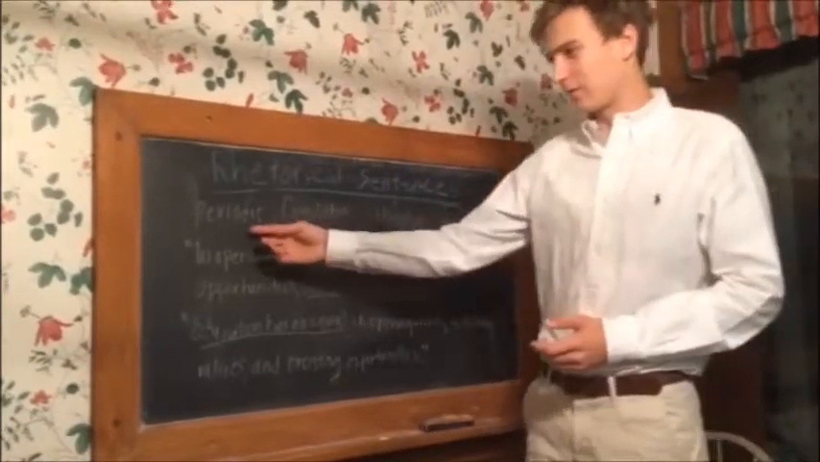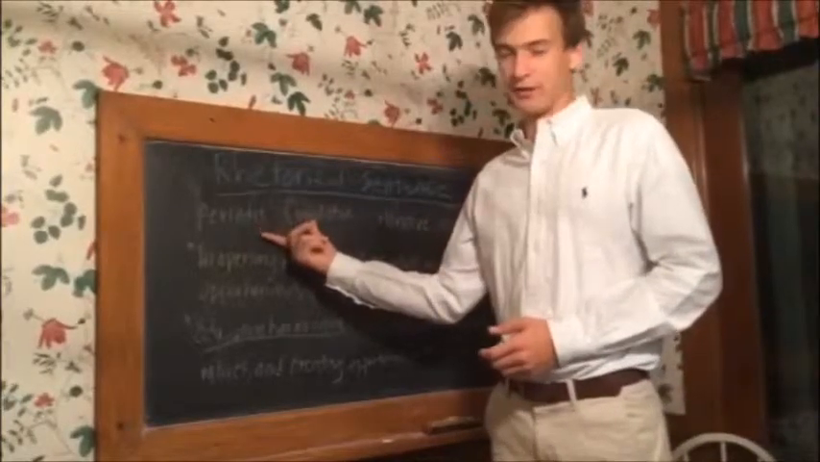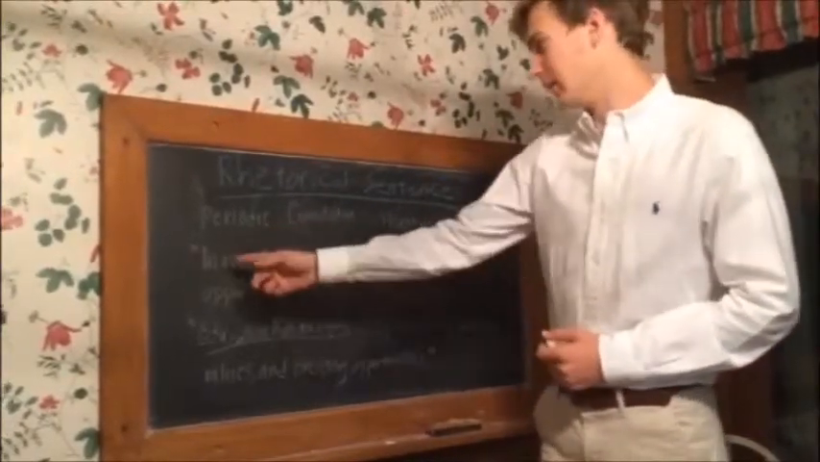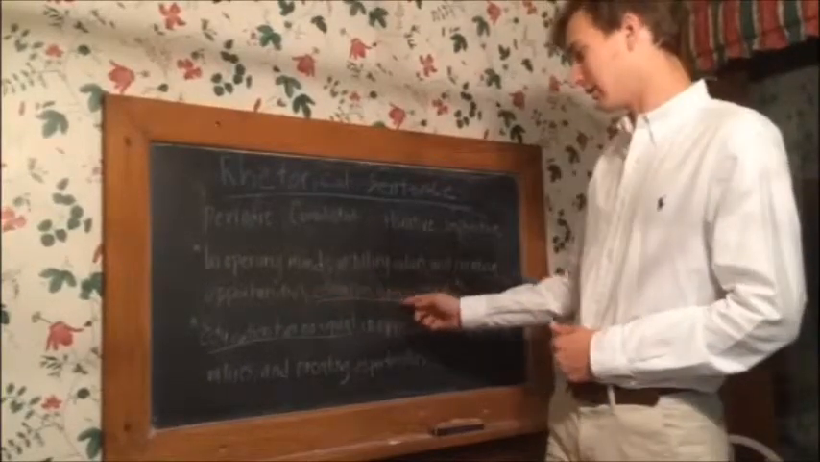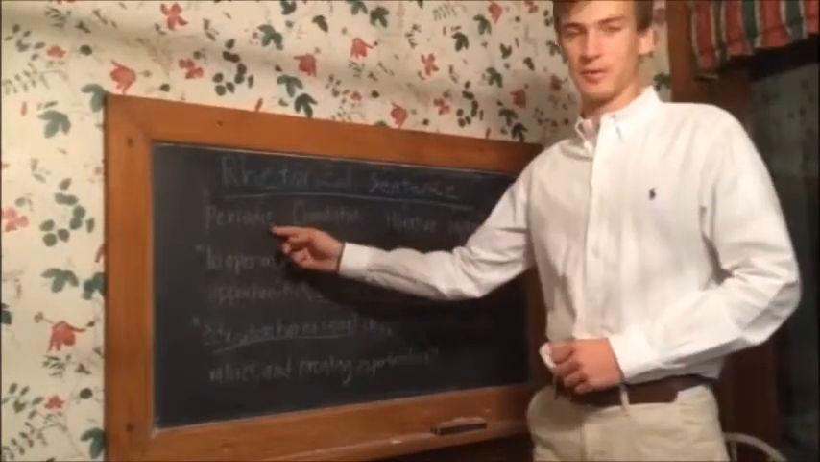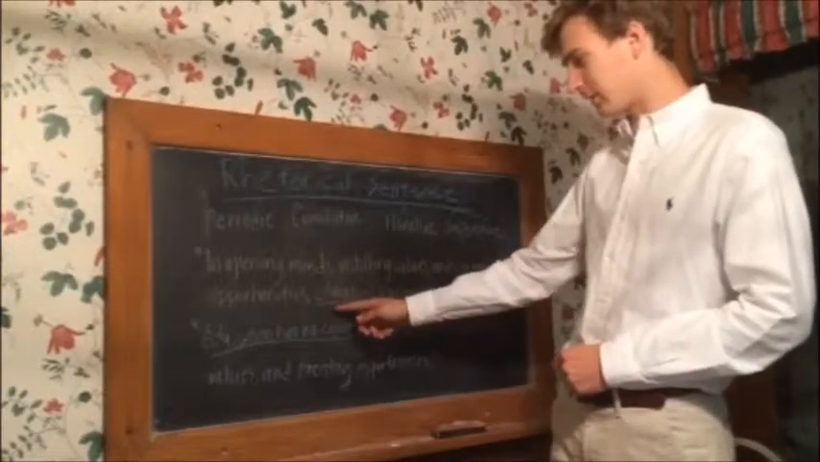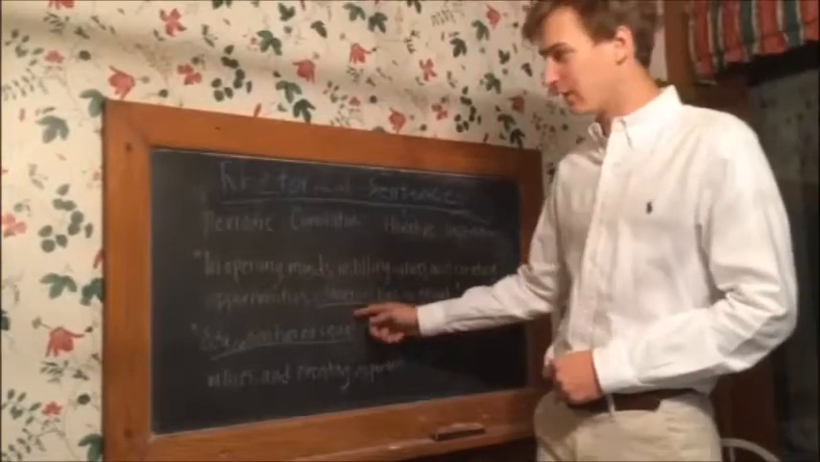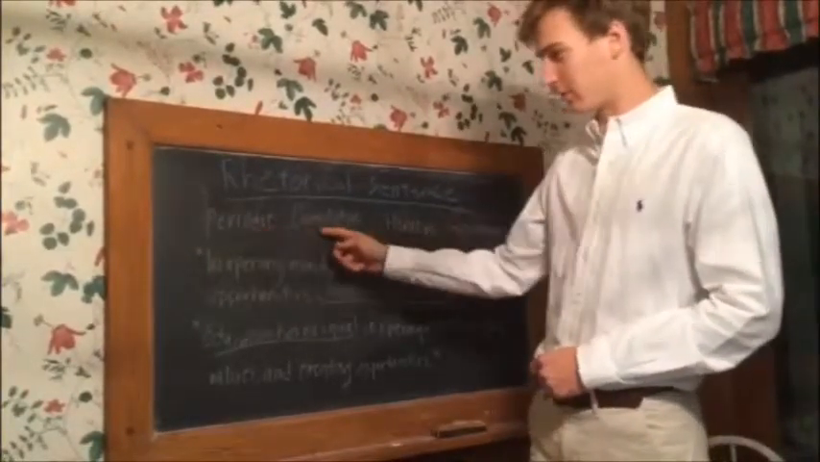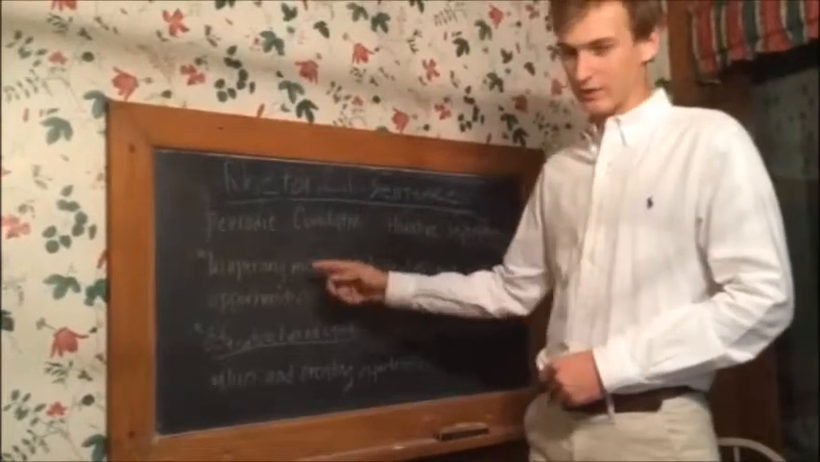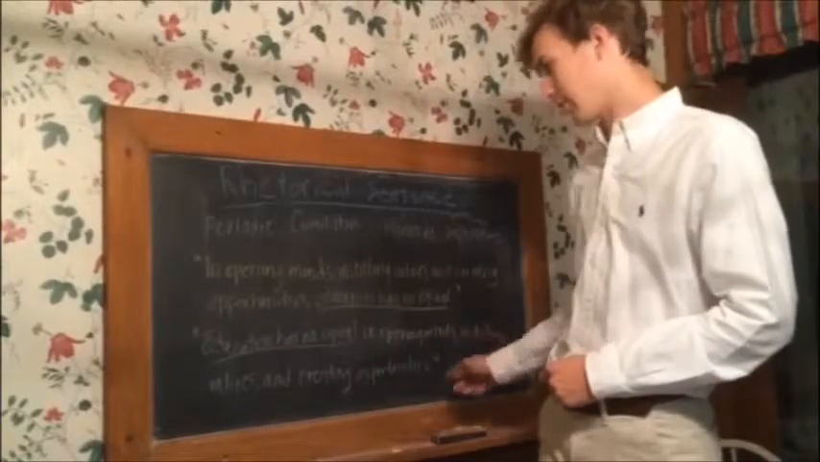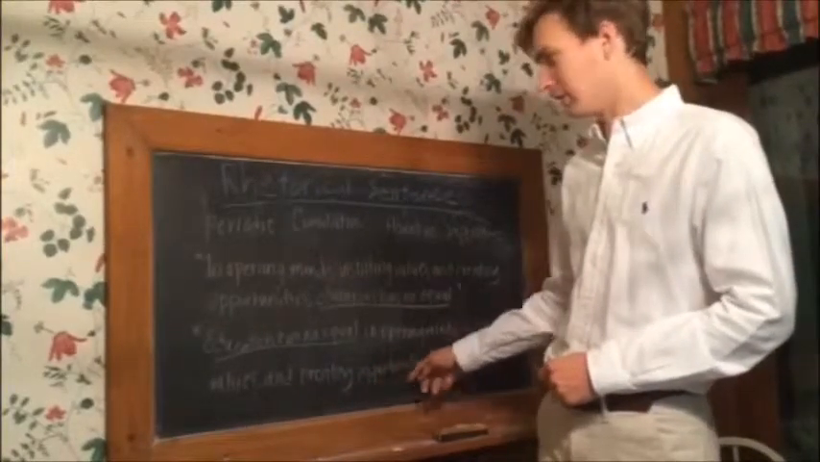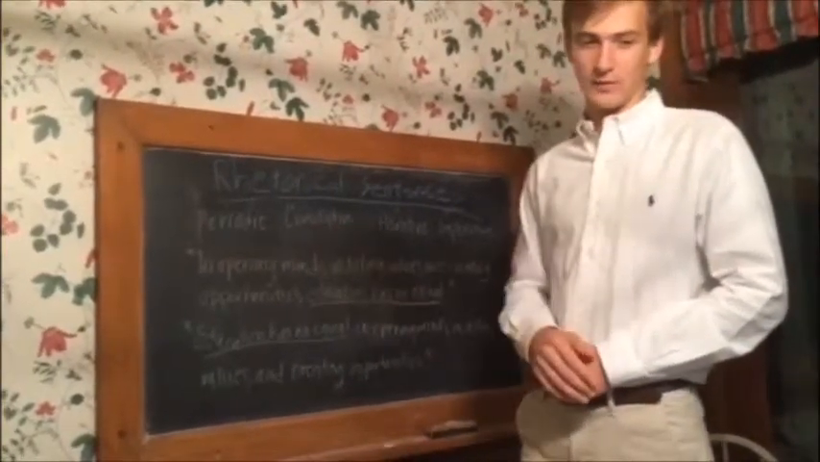A good example of differentiating between the two is: in opening minds, instilling values, and creating opportunities, education has no equal. This is an example of a periodic sentence because the independent clause of education has no equal is at the end. But the difference between a periodic and cumulative is that the main idea is at the beginning. So the sentence, education has no equal in opening minds, instilling values, and creating opportunities, is a cumulative sentence.